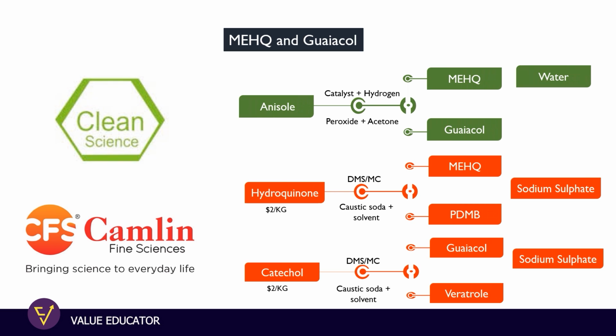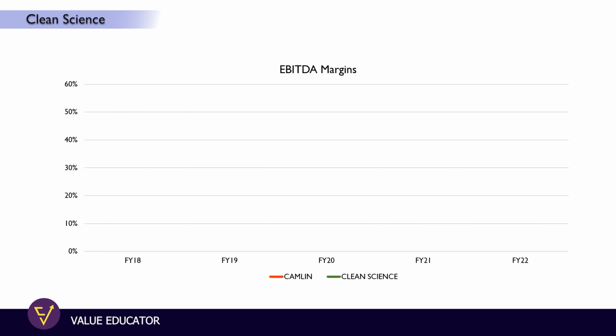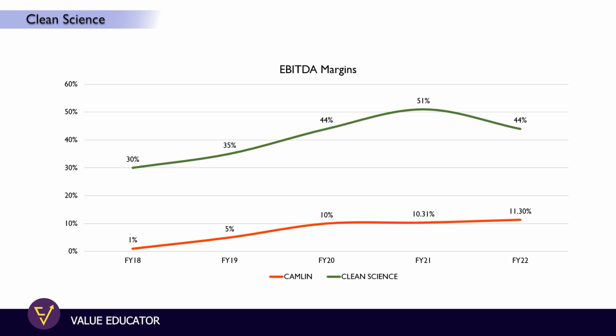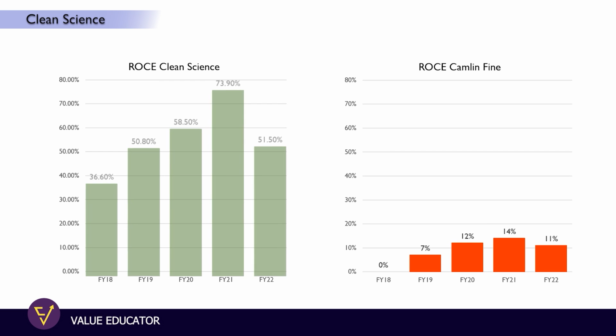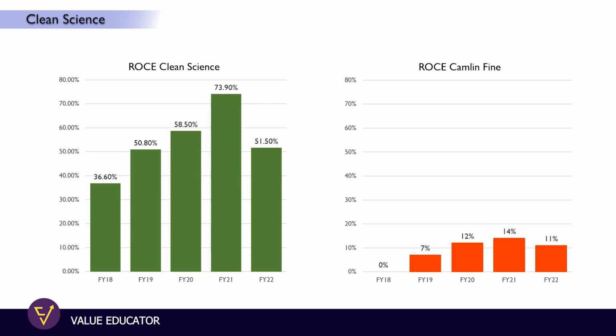Due to the technological competitive advantage which they have developed over the period of time, it is also reflected in the EBITDA margins of Clean Sciences. If we compare the Camlin and Clean Sciences EBITDA margin for FY22, there has been a significant difference, where Camlin Fine Sciences was only able to post margins of 11.3%. Clean Sciences at the same point of time posted a 44% EBITDA margin. And the same has been reflected in the ROC chart. So this clearly signifies that Clean Sciences has the technological advantage.